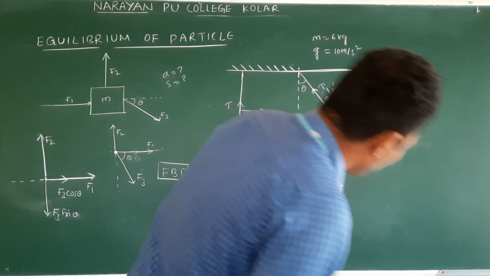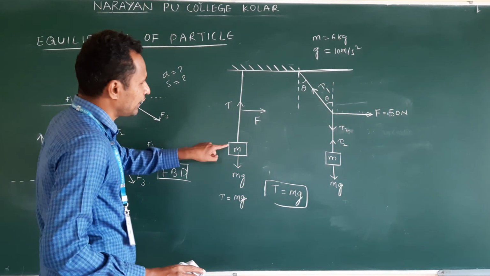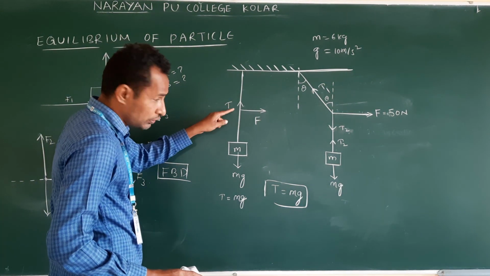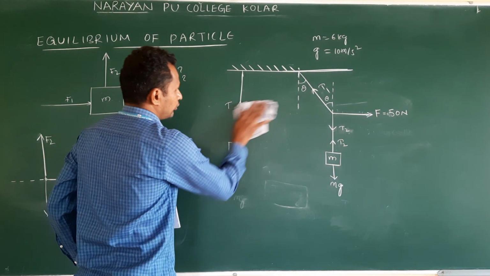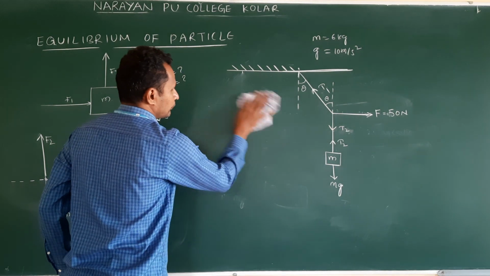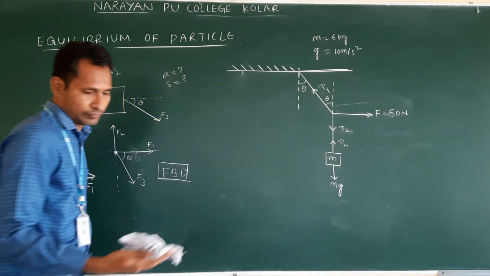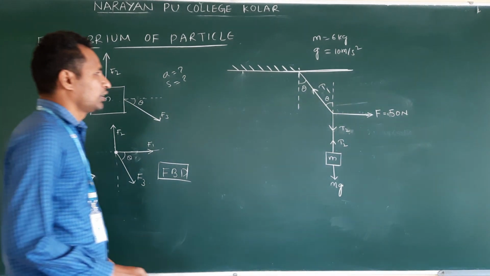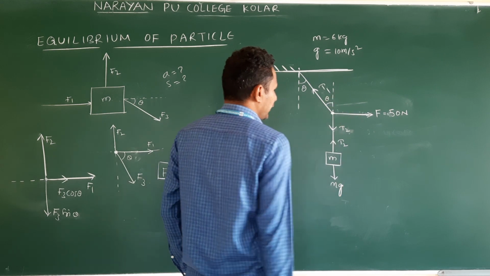How to solve this problem? Okay, this figure I am removing. See, this is the center point.